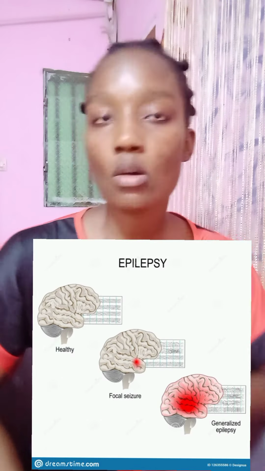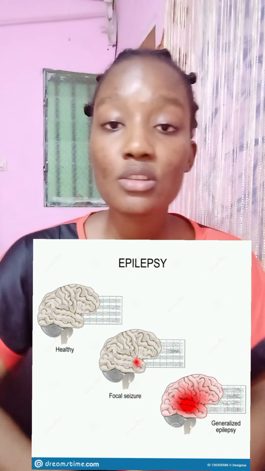Epilepsy occurs in newborn babies, and epilepsy occurs in adults and the elderly above 60. Epilepsy occurs of two types. We have focused epilepsy, that is, it occurs at one part of the brain, and we have generalized epilepsy that occurs in every part of the brain.